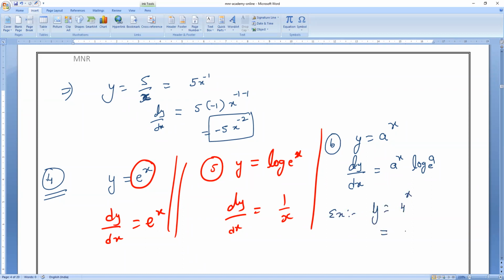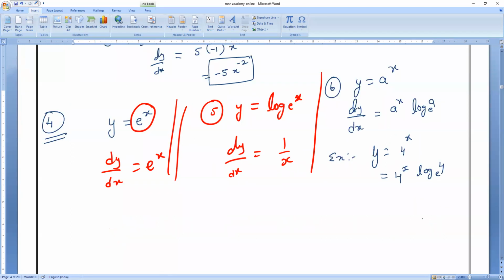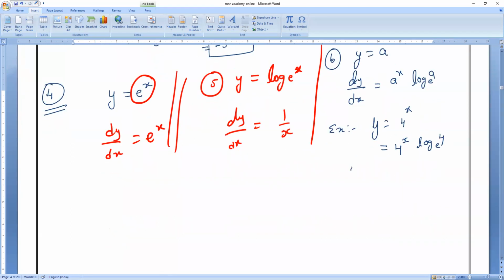What will the answer be? 4 power x into log 4 base e. Next, y is equals to 2 power x. dy by dx is equals to 2 power x into log 2 base e. Okay?